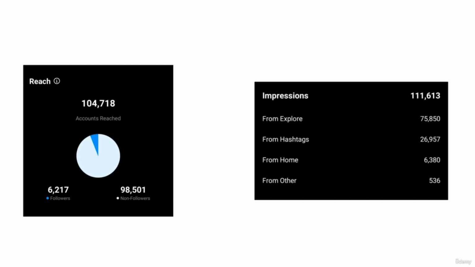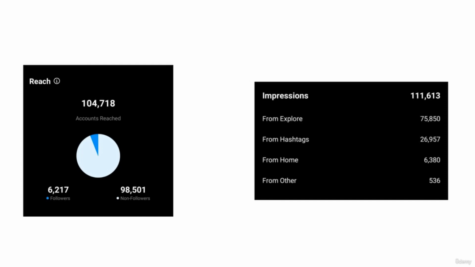Imagine that I have 3 sets of hashtags and I want to find out which set of hashtags works the best. What I'll be doing is using these 3 sets of hashtags alternatively over a month, and comparing each and every post, and I'll be able to find out which type of hashtags works the best for my Instagram page, and I'll try to focus more on those kinds of hashtags. I hope you understood how to use this metric. You have to use it in comparison with other individual post insights and not just in isolation.